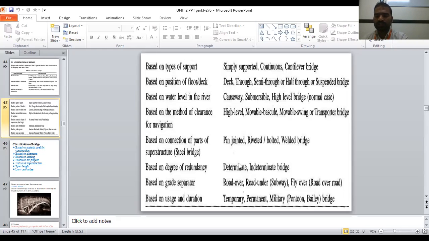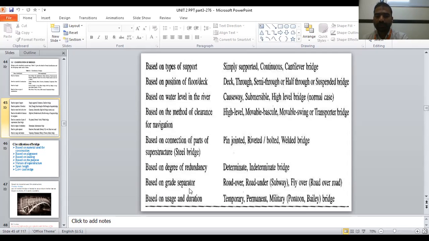You will study determinate and indeterminate in beams also. If the support reactions are found with the help of equilibrium equations, then that is called a determinate beam. Or a frame: if the member forces are determined with the help of equilibrium conditions, then that is called a determinate frame. If it is not possible with equilibrium conditions, then that is called an indeterminate frame. Like that, if the support reactions can be found, that is a determinate bridge, or else it is an indeterminate bridge. That is called the degree of redundancy.